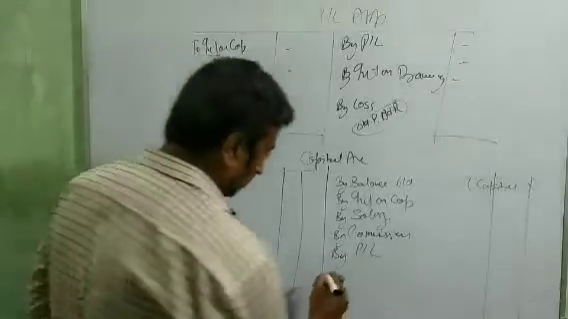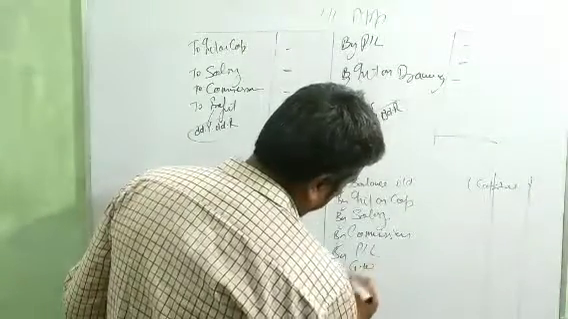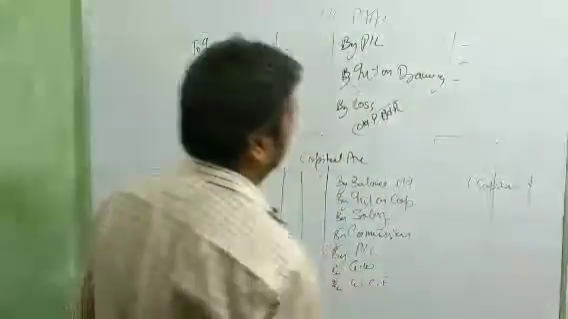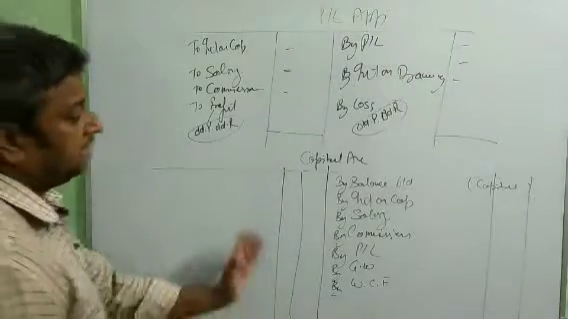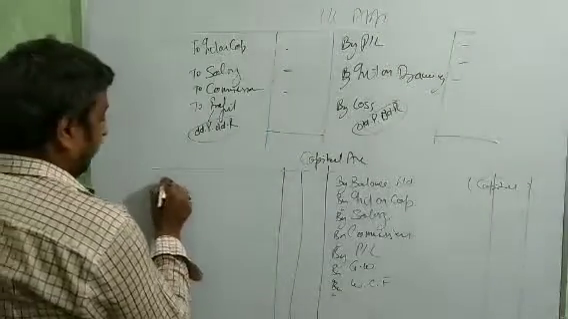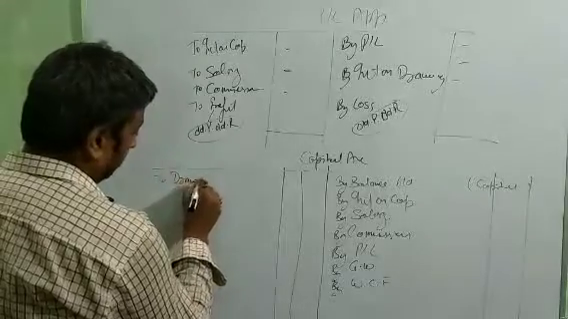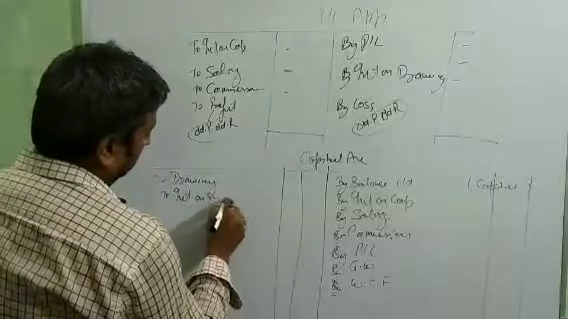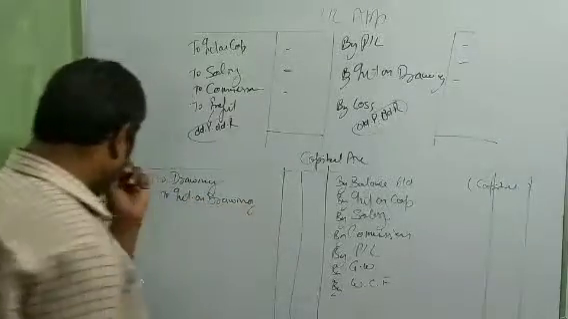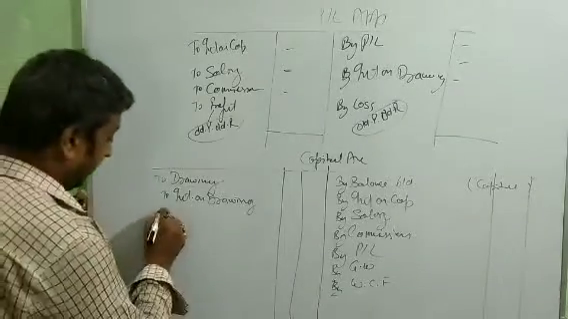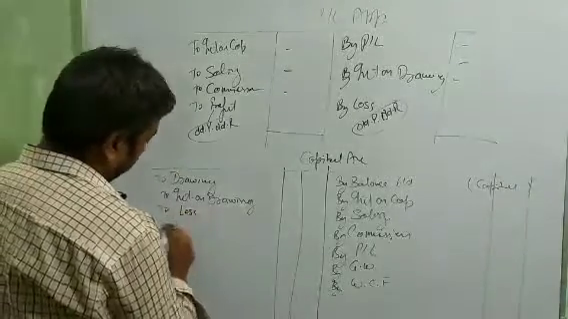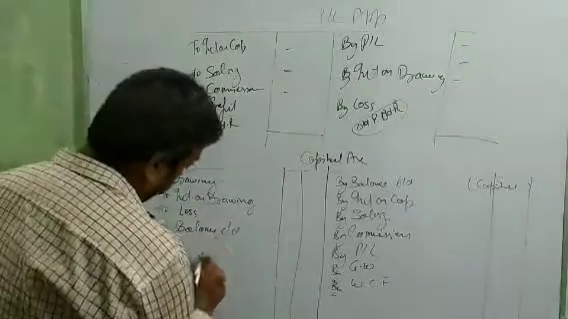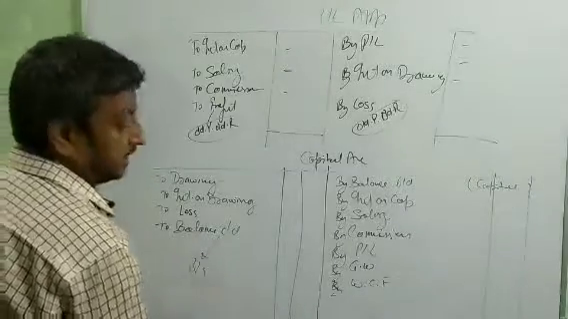If goodwill is there, then by goodwill. If there is a workman compensation fund, then by workman compensation fund. All these we show on the credit side. On the debit side: to drawing, to interest on drawing, and then to PL or loss, and last the balance CD, which will go to the balance sheet.